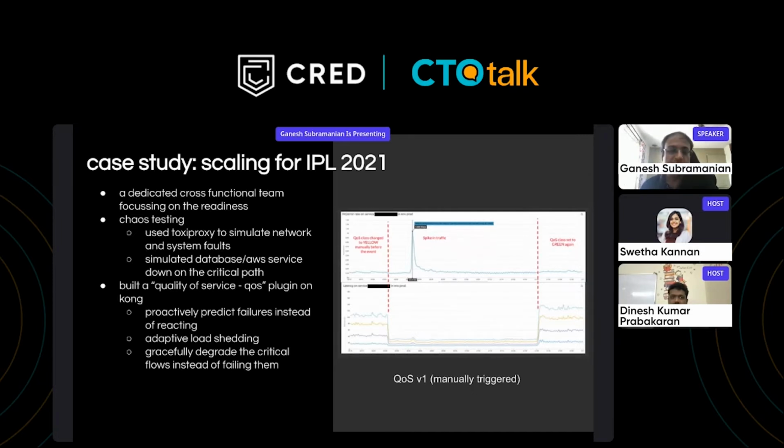What this plugin does is it adds some metadata in our configuration service, which our application teams consume and act on. For instance, it says whether the traffic level, the QoS level, is now green, yellow, or red. Green is everything going smooth, yellow is there is some stress going on, and red is a critical alert. This was a plugin that we built in the first leg. It was not a sophisticated plugin at that point of time.